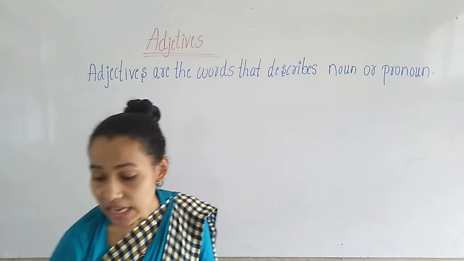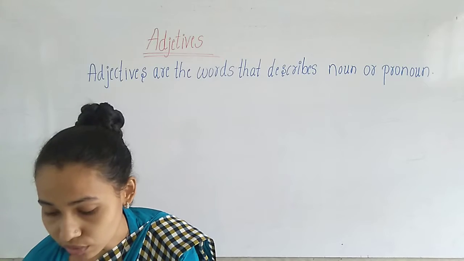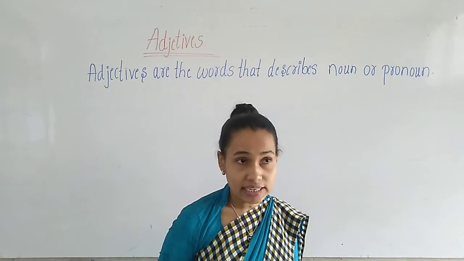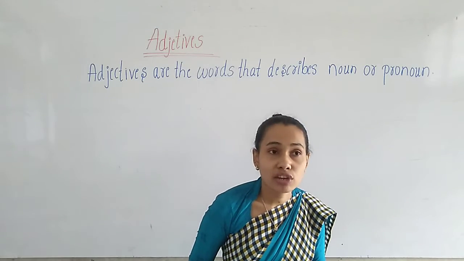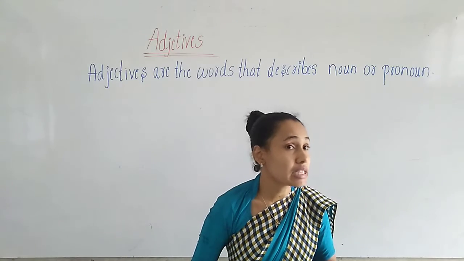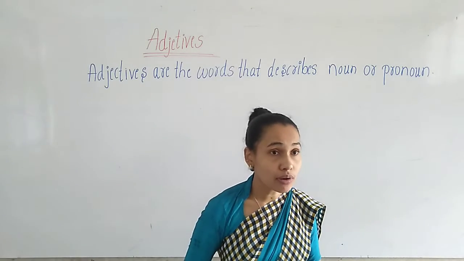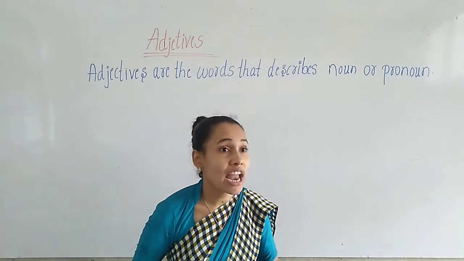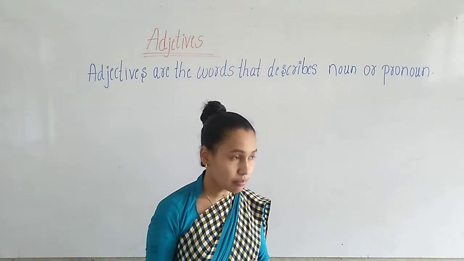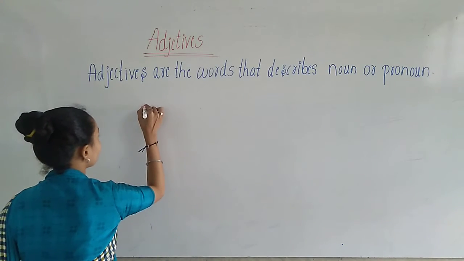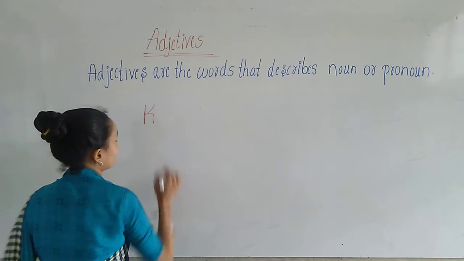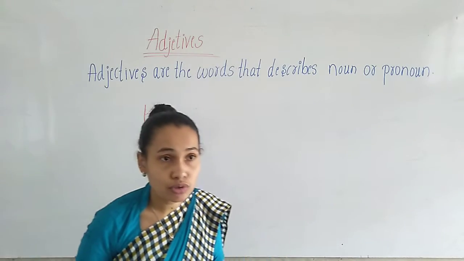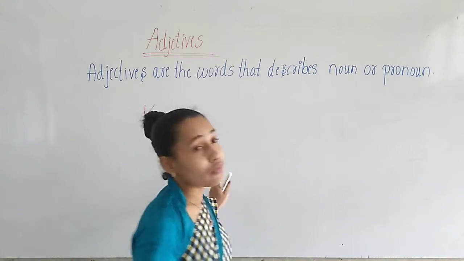Okay children, there are 6 kinds of adjectives. The first one is adjectives of quality, the second one is adjectives of quantity, and the third one is adjectives of number. Then we have possessive adjectives, demonstrative adjectives, and then interrogative adjectives. So in total we have 6 kinds of adjectives.